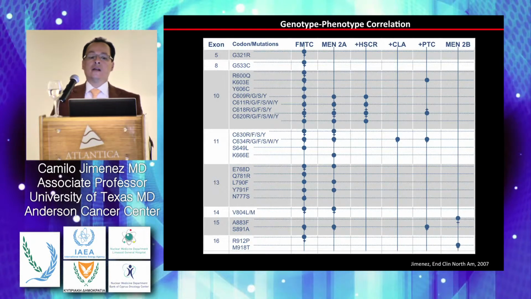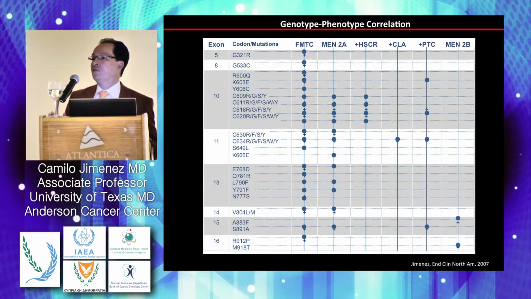Now, familial medullary thyroid carcinoma variants sometimes, or in many cases in reality, are not associated with a classical MEN2A phenotype. And those variants are, for instance, the ones located in exon 5, exon 8, and some of the ones located in exon 10, such as the mutations in codons 600, 603, and 606. These are families that are not predisposed to pheochromocytomas. What is the meaning of this?